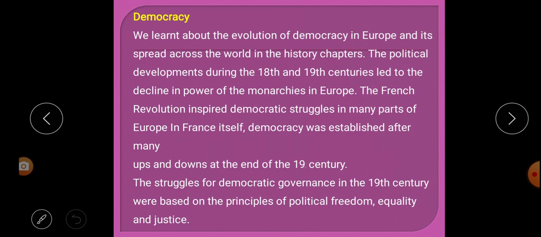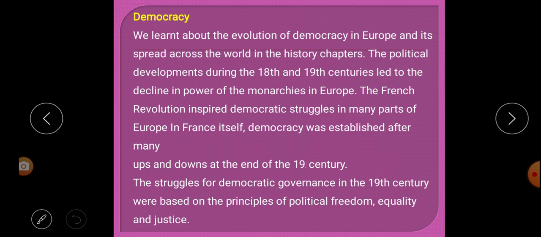Next, influenced by the French Revolution, many people of Europe were inspired and started their democratic struggle. Even in France itself, there were many ups and downs in establishing democracy in the 19th century. Next, the struggle for democratic governance in the 19th century was based on what?